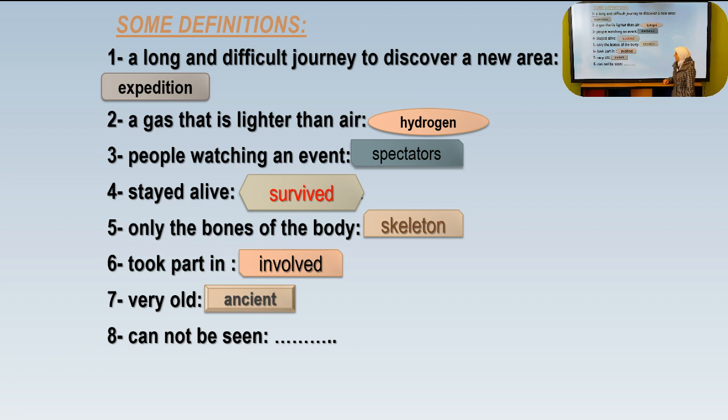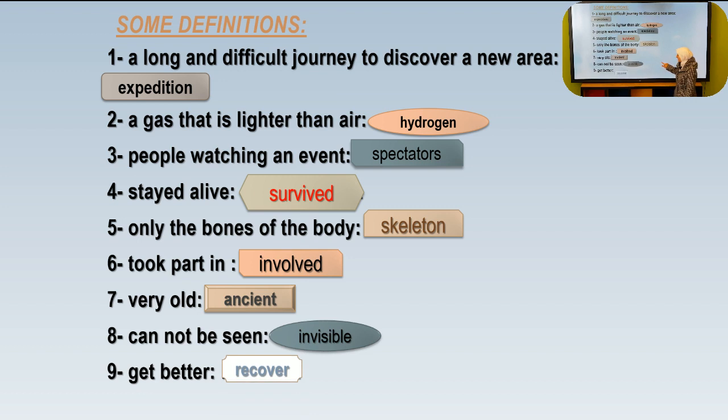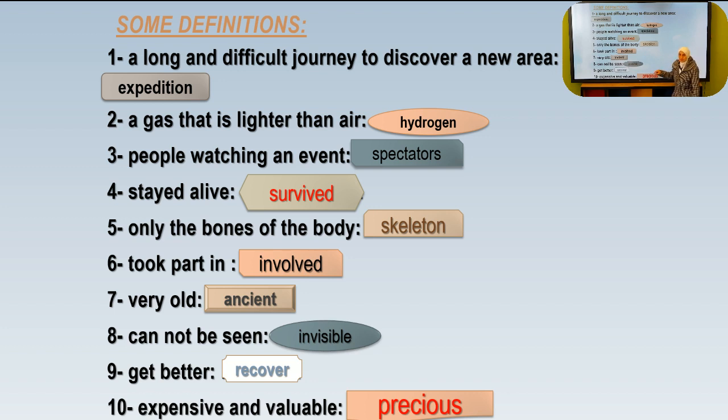Number eight, cannot be seen means invisible. And the opposite of it is visible, which means can be seen. Number nine, get better. Get better means recover. And for number 10, expensive and valuable means precious. So expensive and valuable means precious.